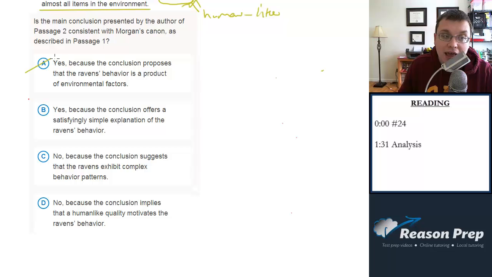So we can get rid of A, we can get rid of B. No, because the conclusion suggests that the ravens exhibit complex behavior patterns. That's not really what we're looking for. No, because the conclusion implies that a human-like quality motivates the raven's behavior. Exactly, right? This quality of curiosity is what's motivating them allegedly, and that's not really what Morgan's canon would want to say as a conclusion. They would rather find a simpler, less human-focused explanation. So this one's choice D.